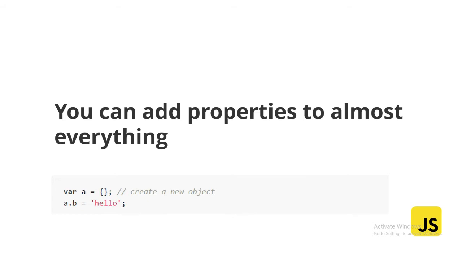That makes it very simple. You do not have to define everything as a string, you do not have to define everything as a number and everything like that. So you can define properties on almost everything. This is a very good thing about JavaScript.